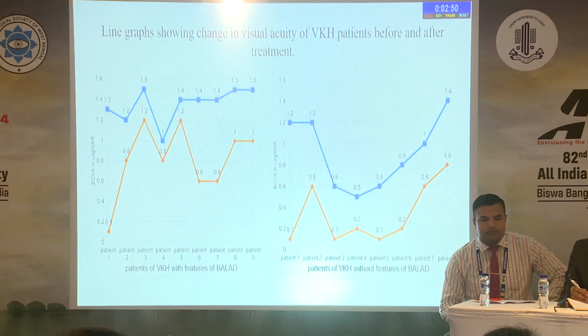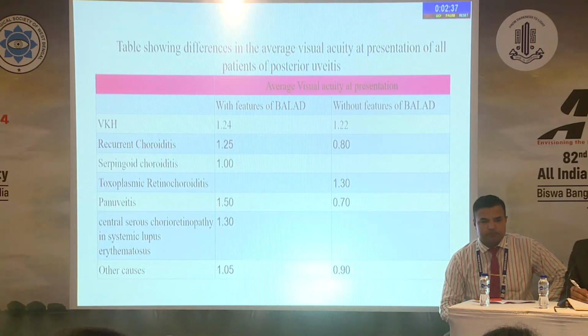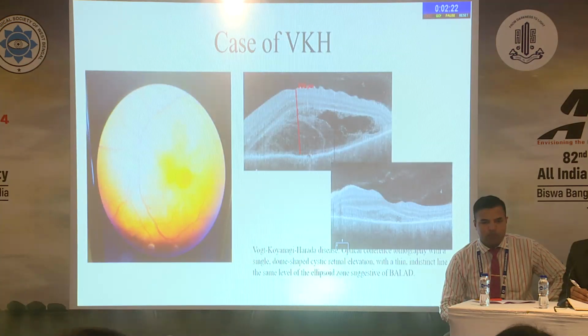And the line graph shows the change in the visual acuity of VKH before and after treatment, which shows that the patients of VKH without features of BD had a better improvement in the visual acuity after treatment. This is the table showing the differences in the average visual acuity at presentation of the patients of posterior uveitis. We show that at presentation, almost all of them, whether with or without BD, had similar visual acuity. This is a few of the pictures of our patients.